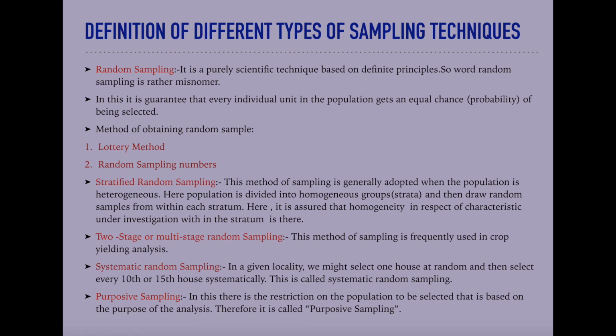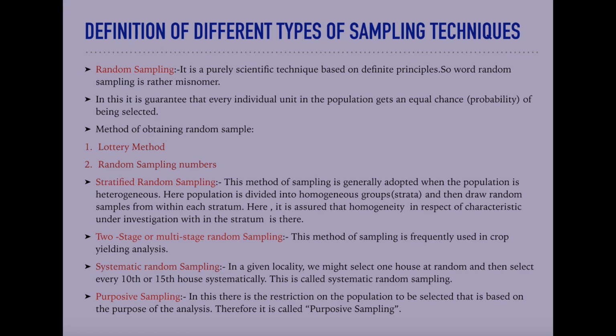Random here is not haphazard, but it is quite scientific or in a definite pattern. In this, it is guaranteed that every individual unit in the population gets an equal chance, that is, probability of being selected.